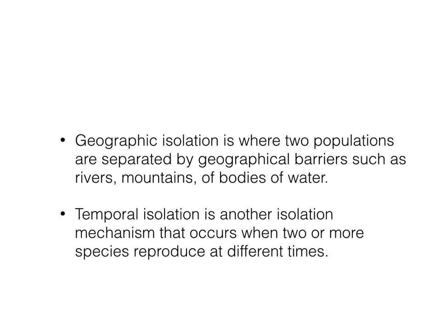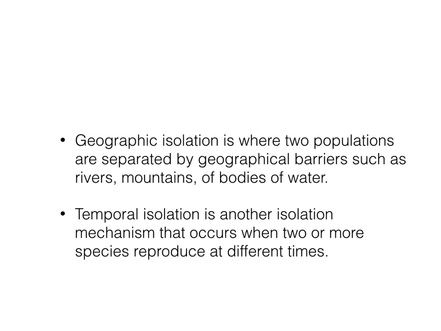Now, temporal isolation is when they occur at different times of the year. So this happens big in plants. We all know that there are spring and fall allergies. All right, spring allergies are starting now. Fall allergies we get at the end of summer. But because of this, we know that the allergies are caused by pollen, and pollen is the male reproductive portion of a plant. And because of this, we know that they would be temporally isolated from one another. They're not reproducing at the same time.